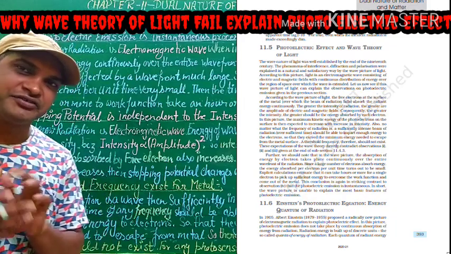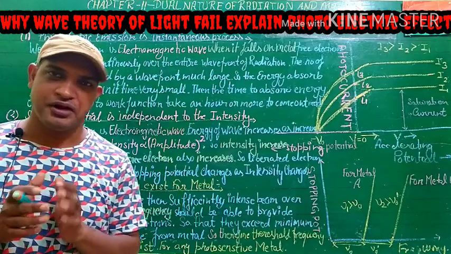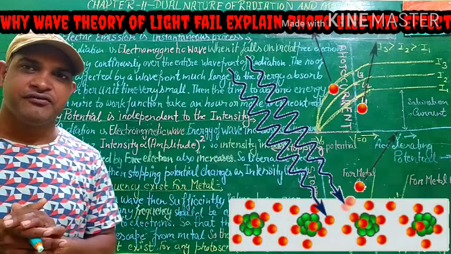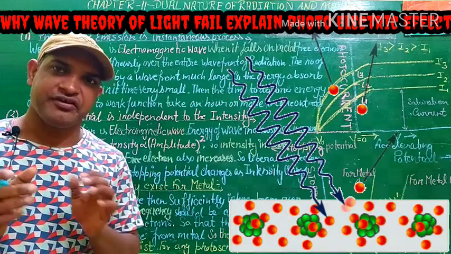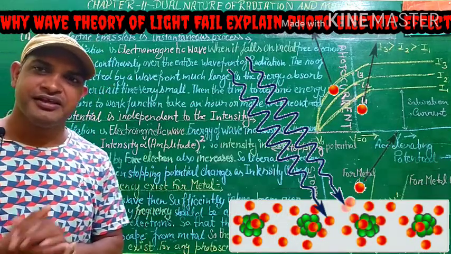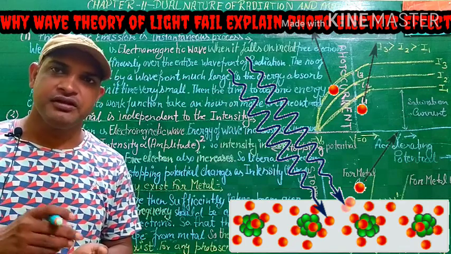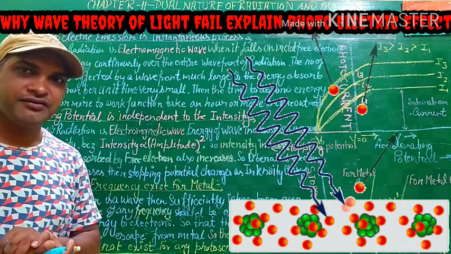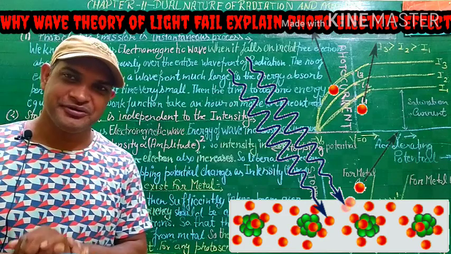Students, if anyone asks you what is photoelectric effect, you will not fail. You answer, when UV and visible radiation falls on a photosensitive material, then the free electrons in the metal are liberated from the surface. This phenomenon is called the photoelectric effect.